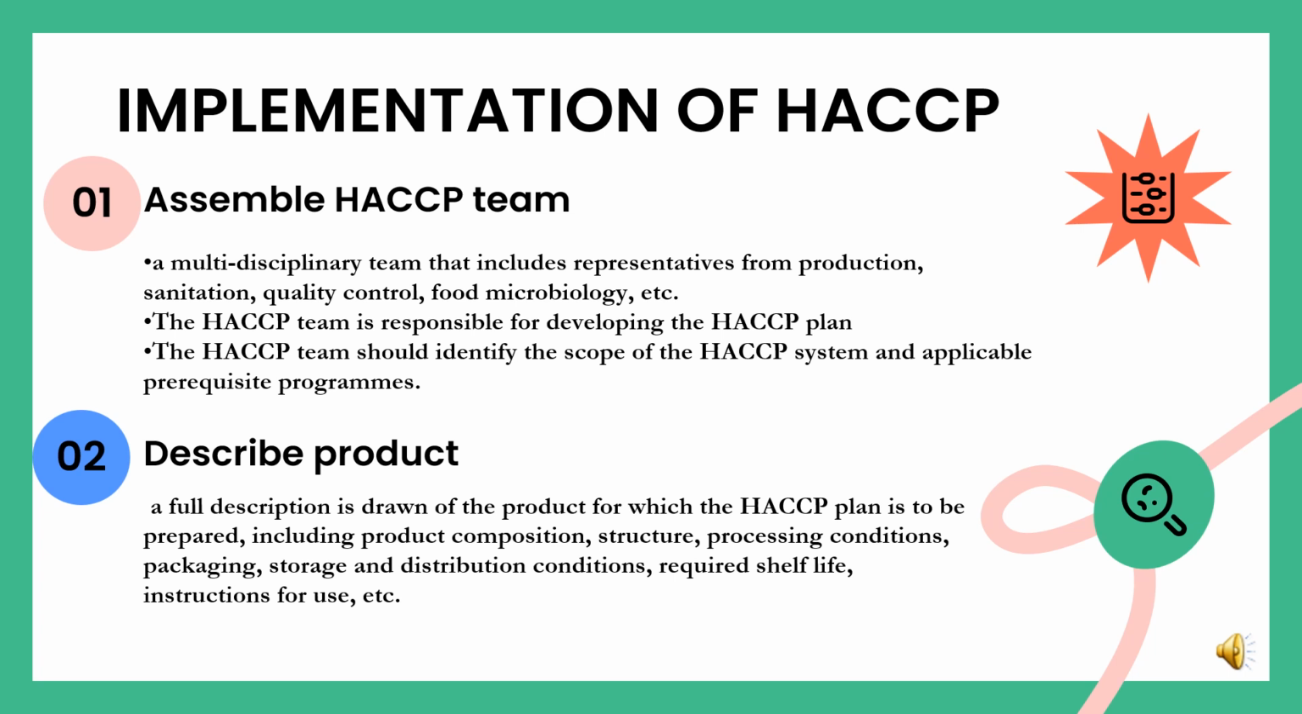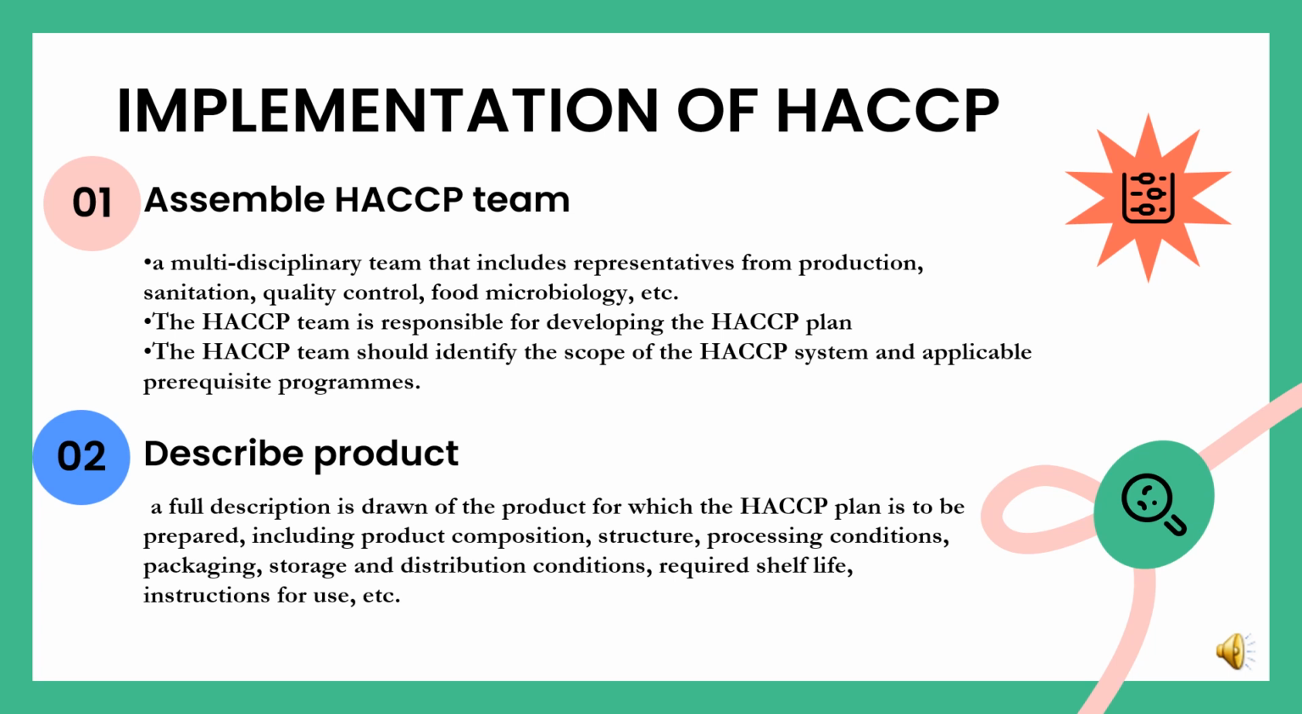Now let us look at the implementation of the 12 steps of HACCP one by one. Starting with the first one, that is assembling of a HACCP team. HACCP team is a multidisciplinary team which includes representatives from production, sanitation, quality control, food microbiology, etc. It is the responsibility of the HACCP team to develop the HACCP plan. HACCP team should identify the scope of the HACCP system and applicable prerequisite programs.